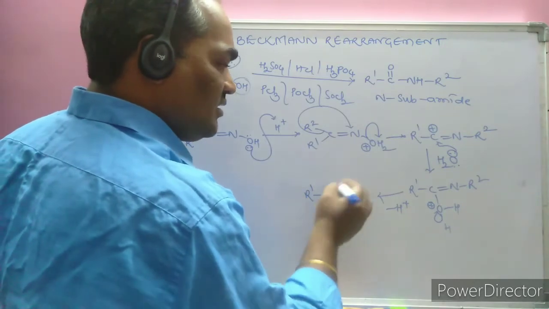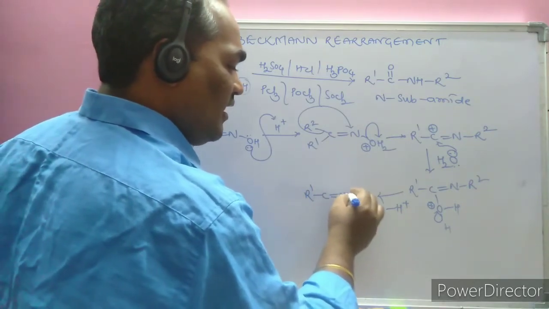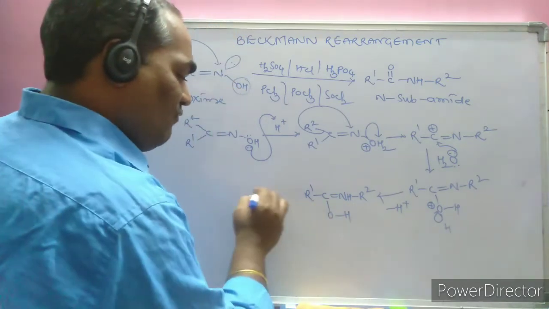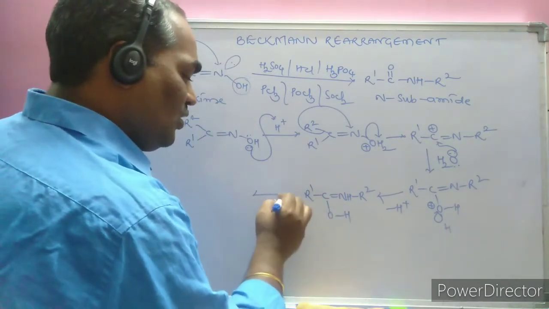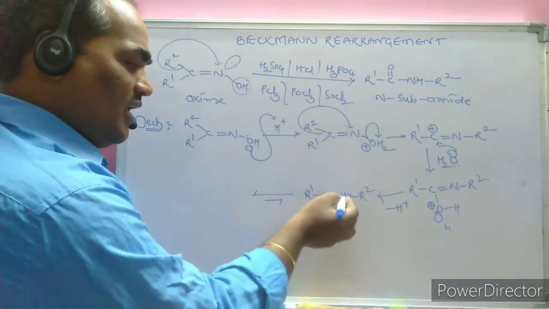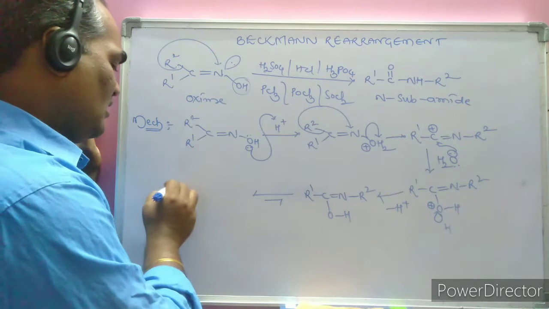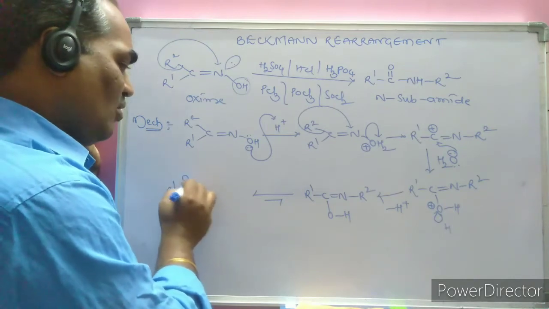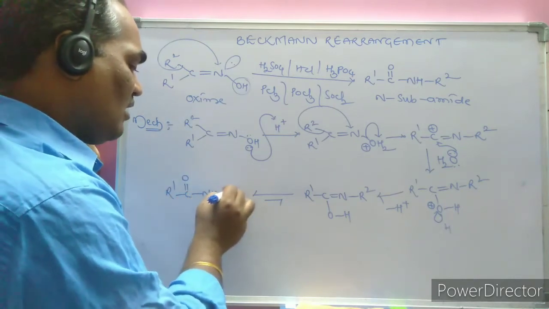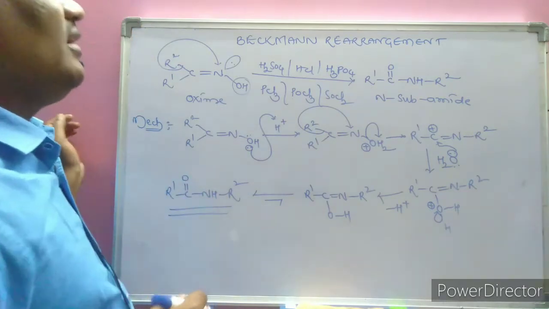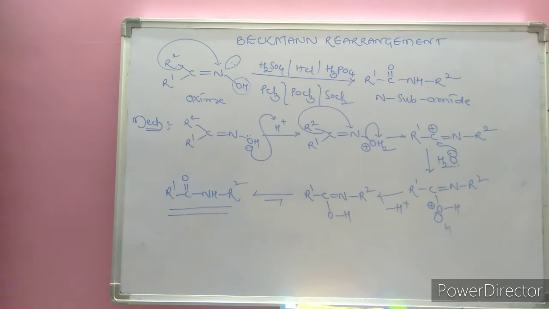Now R1 C double bond N, H and R2 is given. Here is O and H, which undergoes keto-enol tautomerism, the replacement of the hydrogen from this carbon atom to the nitrogen atom. R1 C double bond O NHR2, that is, an N-alkyl amide is formed. Hence this is called the Beckmann rearrangement reaction.